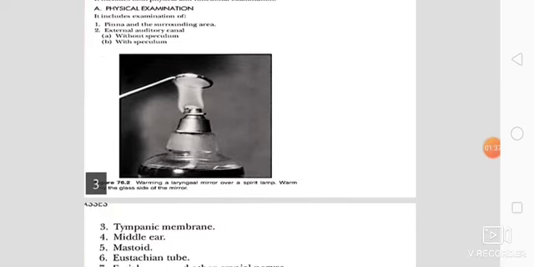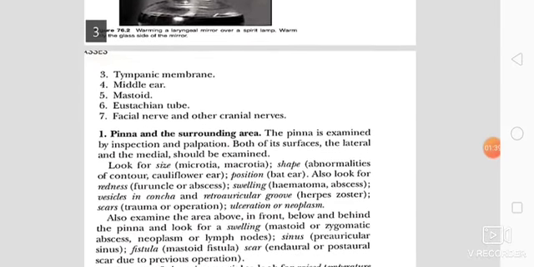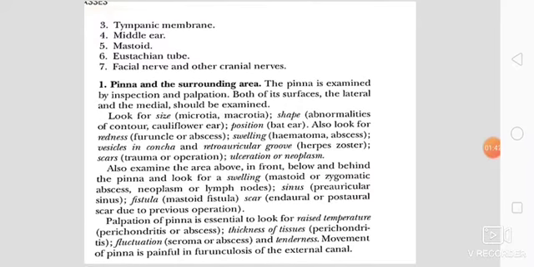The examination of ear includes both physical and functional examination. Under the heading of physical examination, it includes the examination of pinna and the surrounding area, external auditory canal without speculum, with speculum, the examination of the tympanic membrane, examination of the middle ear, examination of mastoid, examination of eustachian tube, and examination of the facial nerve and the other cranial nerves.